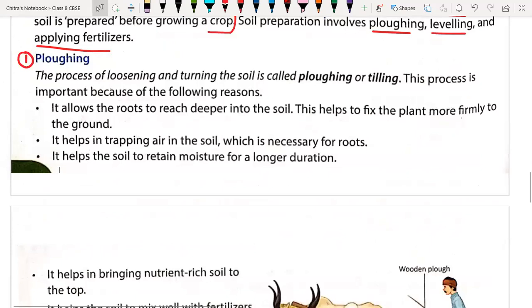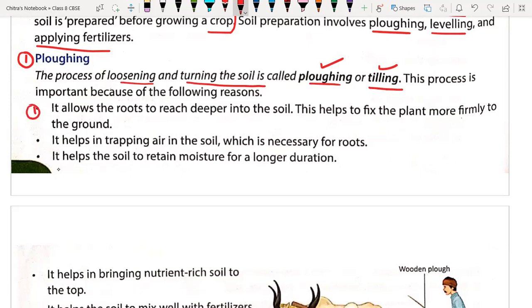The process of loosening the soil. Someone was asking the question, sir, what is plowing? So here we have the answer. The process of loosening and turning of the soil is called plowing, or it is also called tilling. So just remember both names. Plowing or tilling is the same. The process is important for the following reasons. What are the reasons why we apply the plowing or tilling process? These are the following reasons.